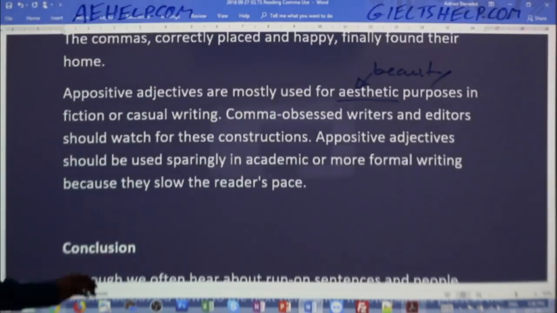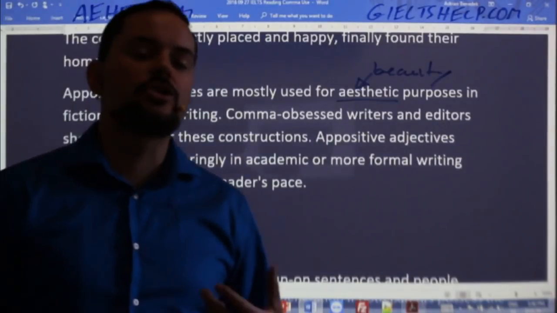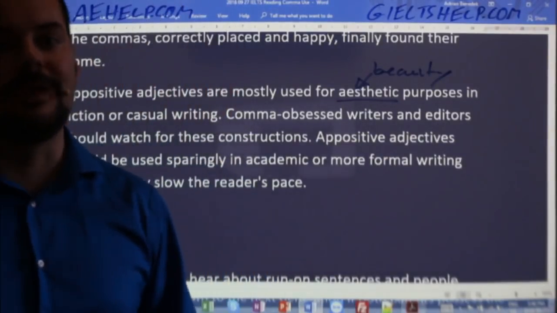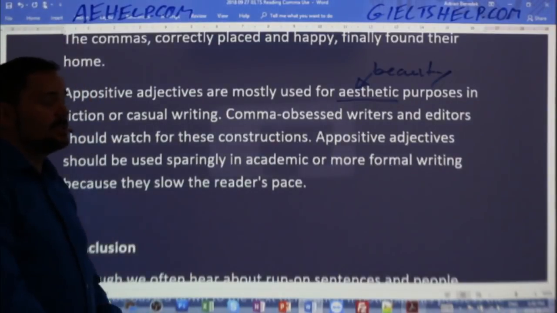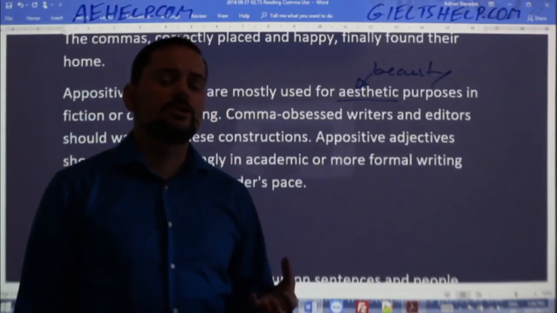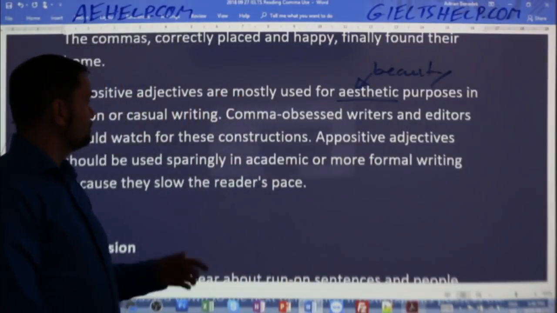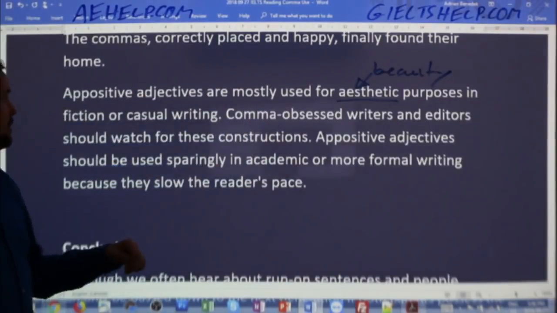Literature is an art form. So, just like a good painter, a good author has various tools that they can use to make their writing more beautiful. Punctuation and using commas is absolutely a powerful tool for good authors to make their writing more beautiful, as in this case. So, appositive adjectives, they're used for aesthetic purposes.